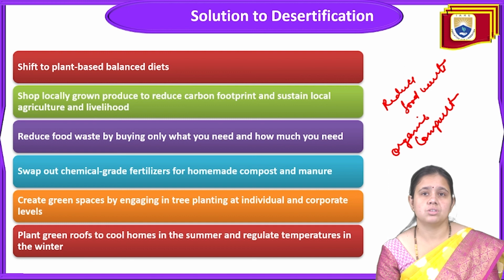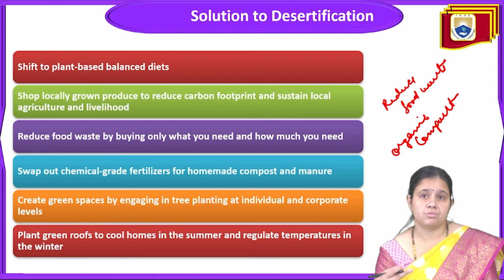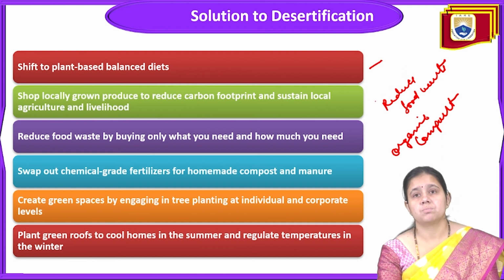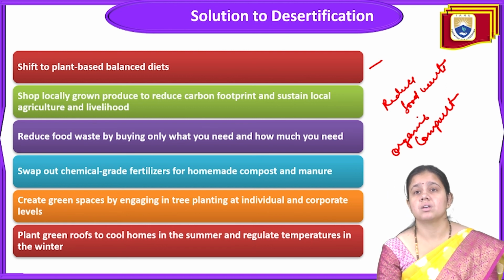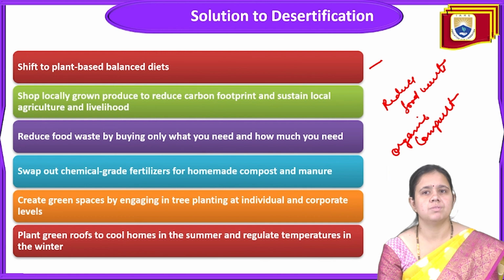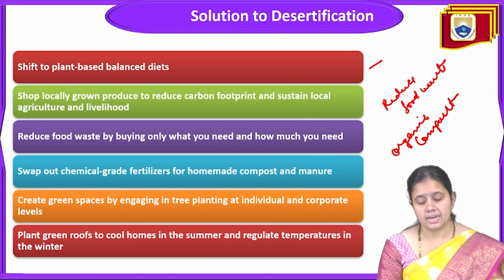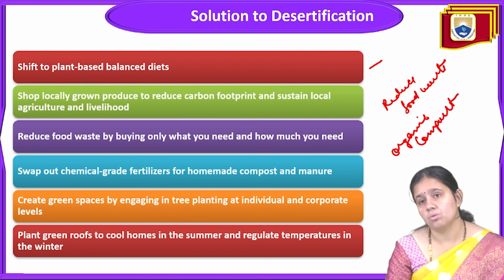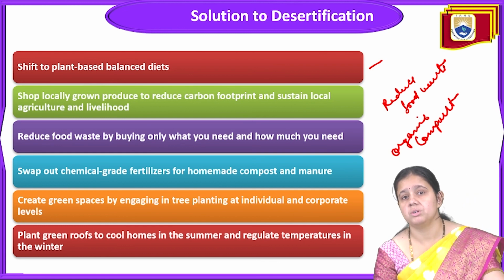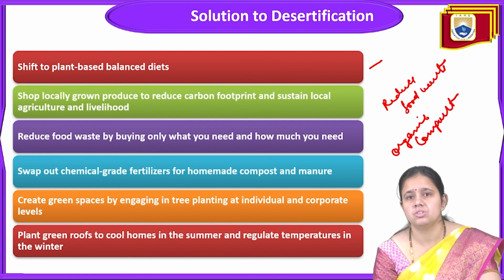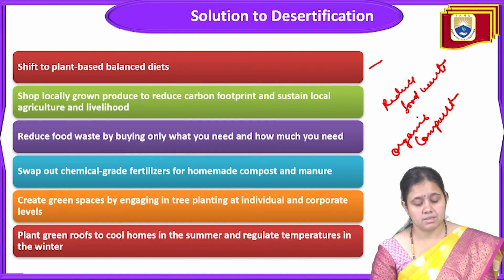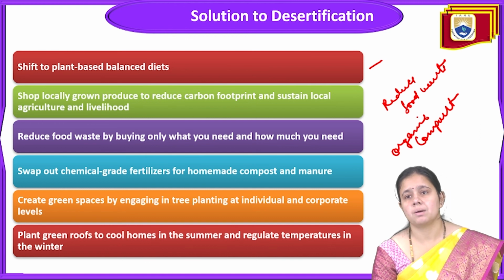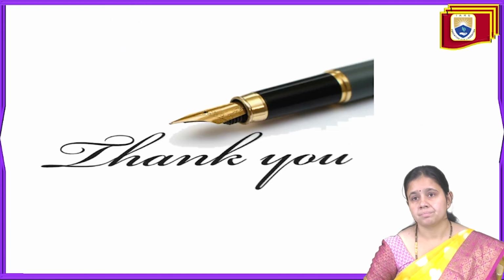So these are the solutions to desertification. We should shift to a plant-based diet. The next point is to shop locally and grow produce to reduce the carbon footprint. Next, reduce food waste by buying only what you need and how much you need. Then swap out chemical fertilizer for homemade compost. Organic compost should be used. Next, create green space by engaging in tree planting at the individual and corporate level. The next point is to plant a green roof to cool the home in summer and regulate temperature in winter.